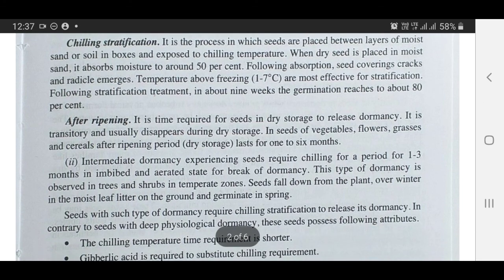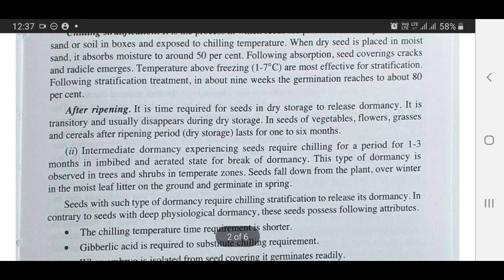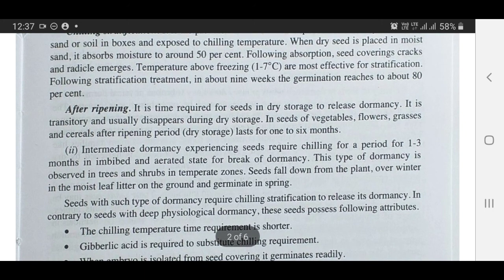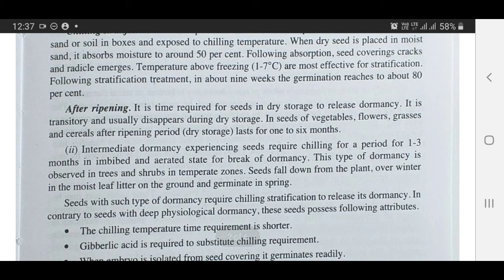After ripening. Some seeds require a time to mature, then they become able to germinate. It is the time required for seed in dry storage to release dormancy. It is transitory and usually disappears during dry storage. In seeds of vegetables, flowers, grasses and cereals, the after ripening period in dry storage lasts for 1 to 6 months.